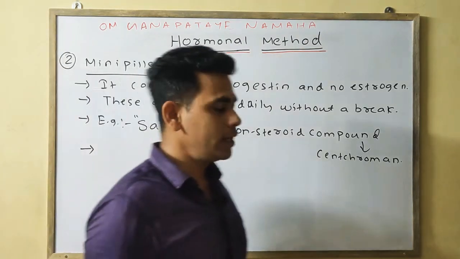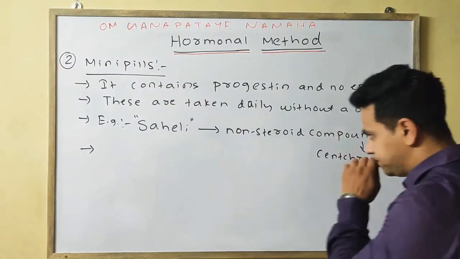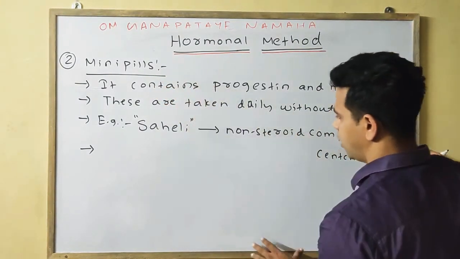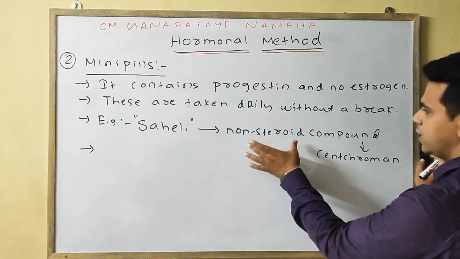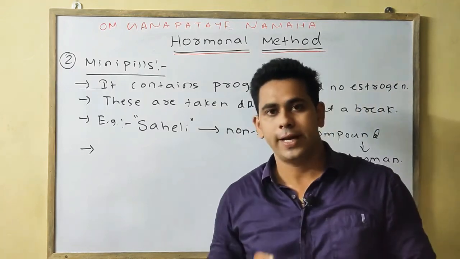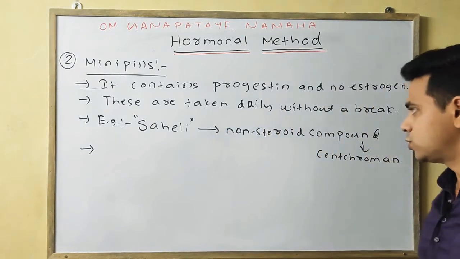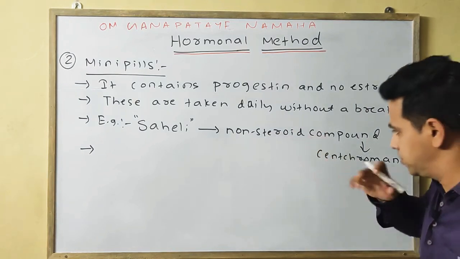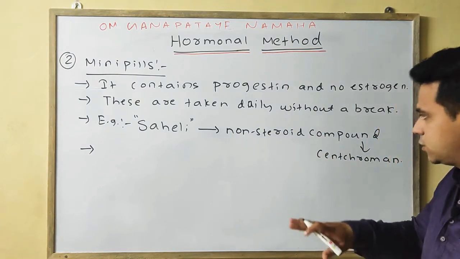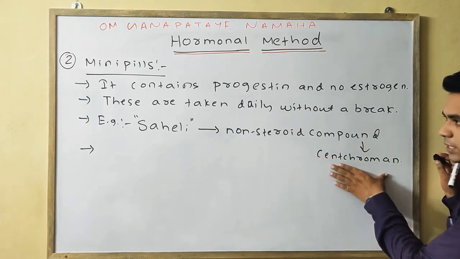Okay, Saheli is the common example of the mini pill, which consists of a non-steroid compound. Non-steroid means it does not create any complications such as nausea or vomiting. Okay, so that is why it is called the non-steroid compound, which is known as the centchroman.